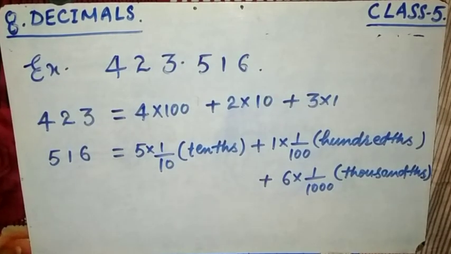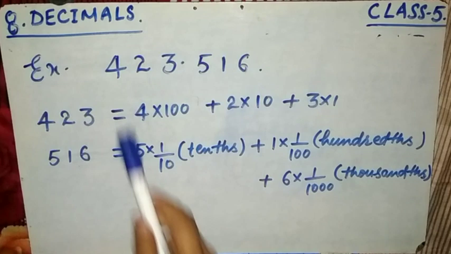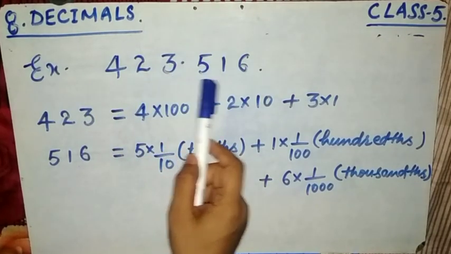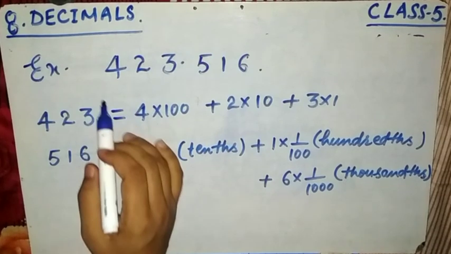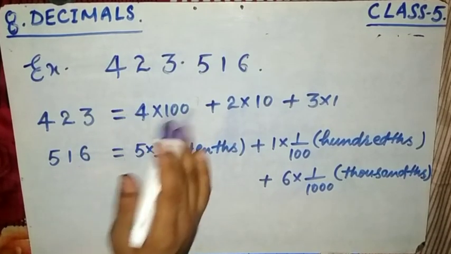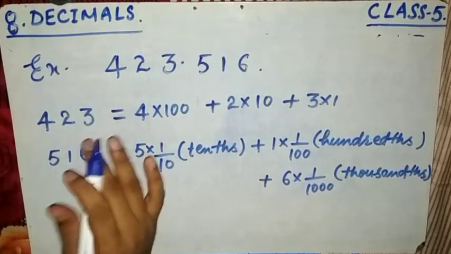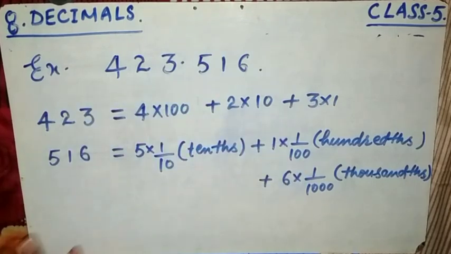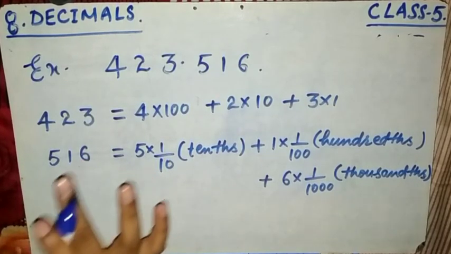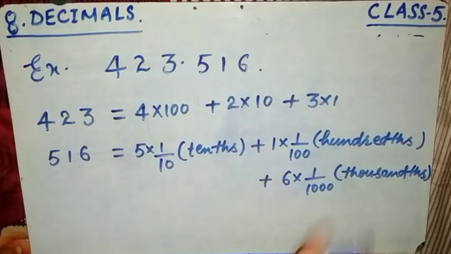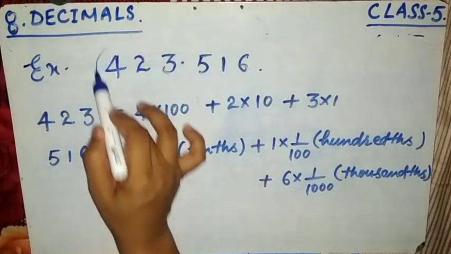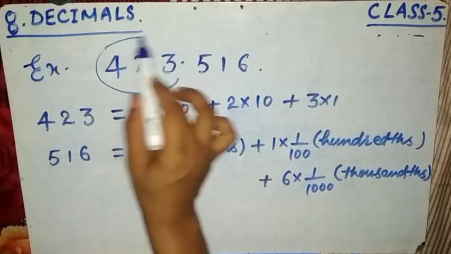see, we have taken another example, the same as before, 423.516. Here, what is the place value chart? Now we are going to explain the place value chart of a decimal fraction. First, this is about the numbers before the decimal.